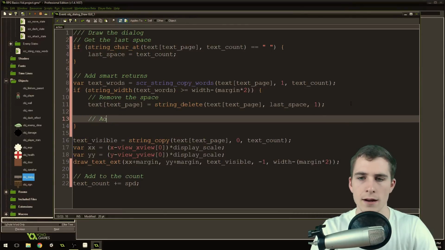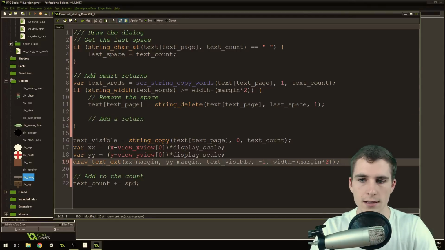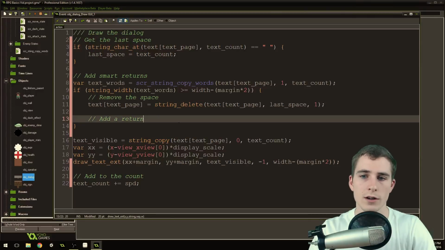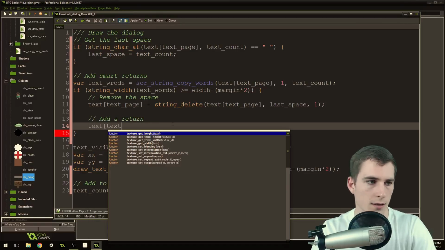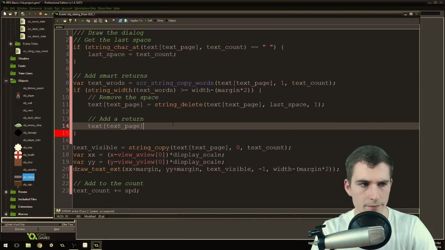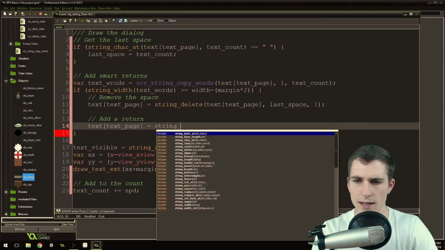Then we're going to add a return. So we're doing our own returning in this. Remember how we do draw text ext and it's smart and it does returns for us? We're writing our own return system now. We're trying to be smart. We got to do it ourselves. So we're going to say text page equals string insert.